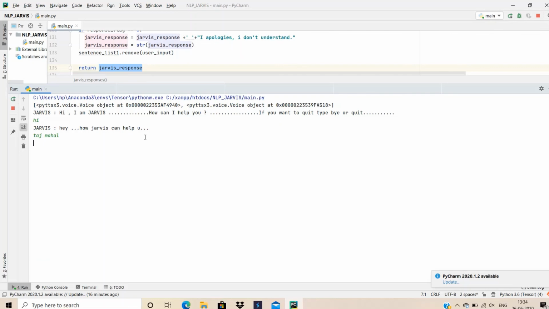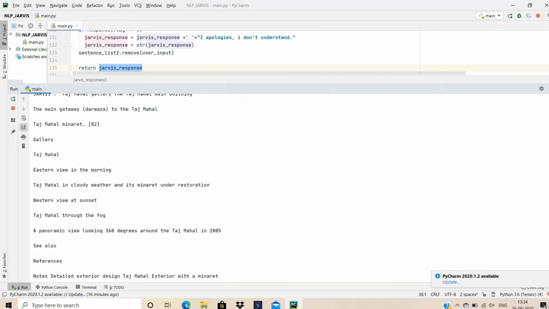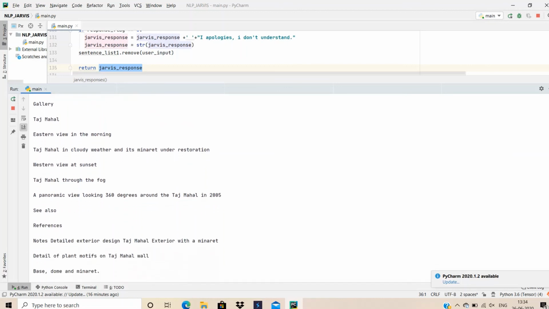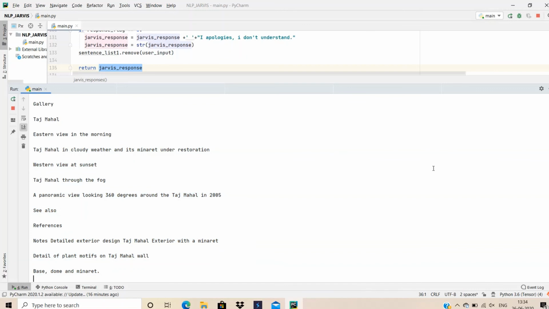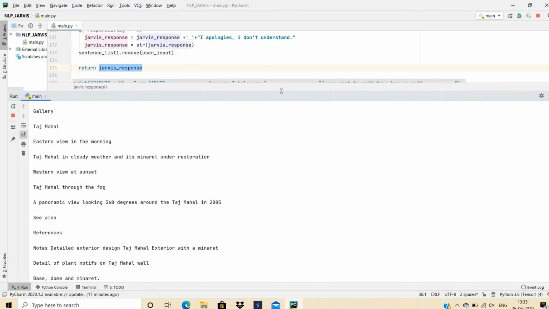Now I am typing Taj Mahal. Taj Mahal Gallery, the Taj Mahal main building. The main gateway, Darwaza, to the Taj Mahal. Taj Mahal Minaret. Gallery. Taj Mahal. Eastern view in the morning. Taj Mahal in cloudy weather and its minaret under restoration. Western view at sunset. Taj Mahal through the fog. A panoramic view looking 360 degrees around the Taj Mahal in 2005. See also. References. Notes: detailed exterior design, Taj Mahal exterior with the minaret. Detail of plant motifs on Taj Mahal wall, base, dome, and minaret.